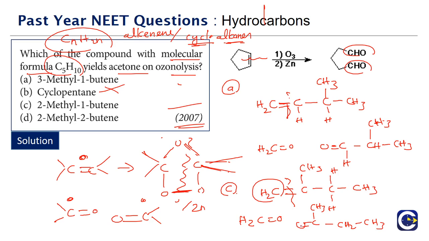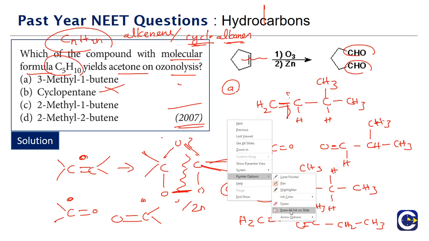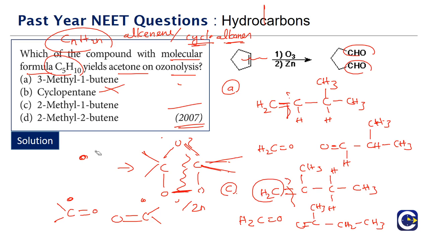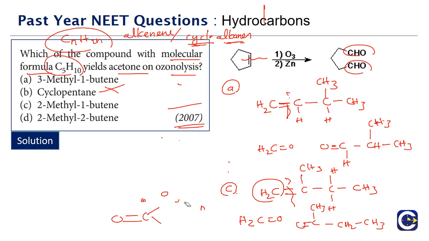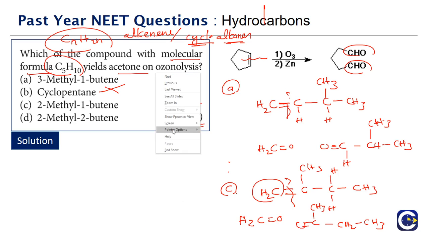Now since we have worked out options A, B, C, definitely option D must be the answer, but we will anyway check it. We will just erase some part of it so that we will have space to work out the problem. So let's go to option D. What is option D?